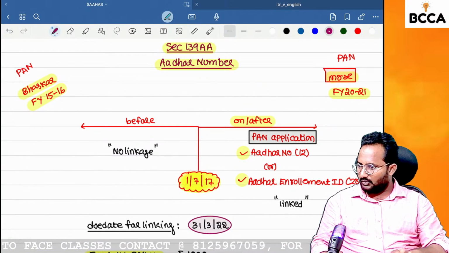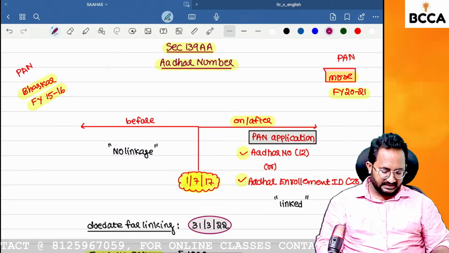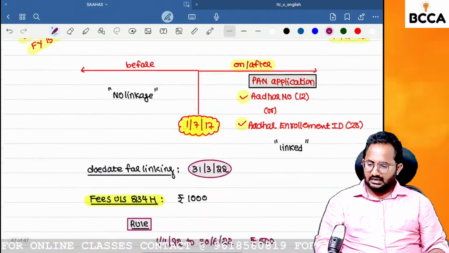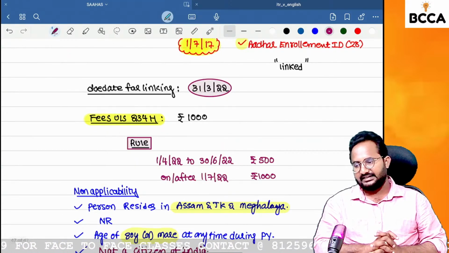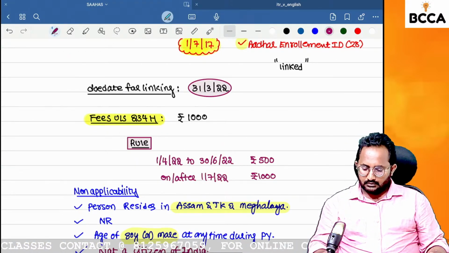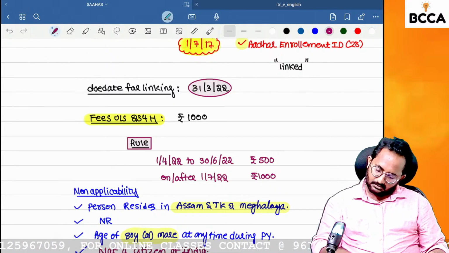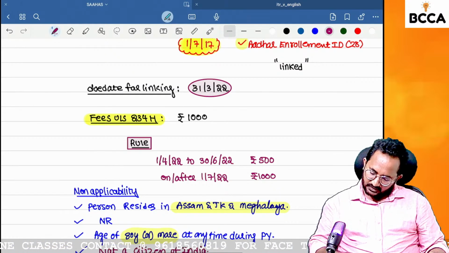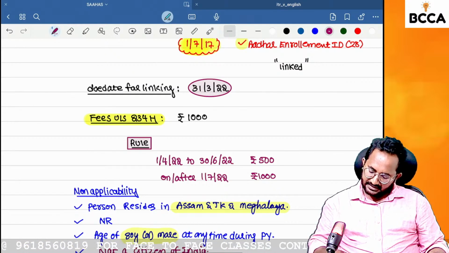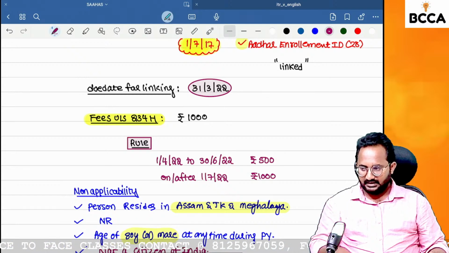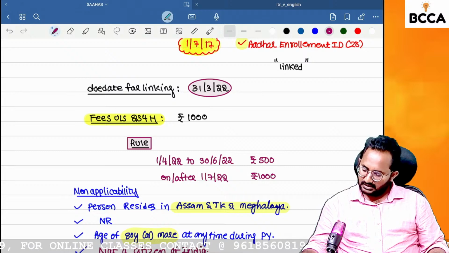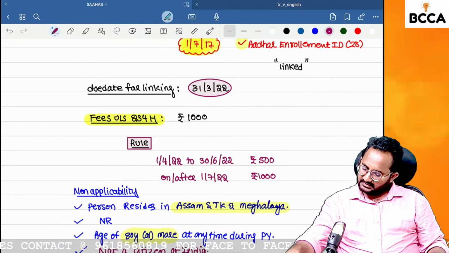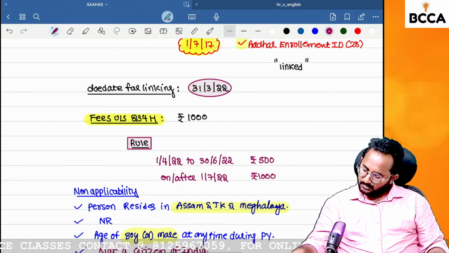We need to close the session, and tomorrow we will start the session at 6:30. Mostly we can complete the return of income in the next session, and we are going to start the income tax authorities chapter. Don't miss tomorrow's session, because after completion of the return of income I need to start the next chapter, income tax authorities. Tomorrow we will also discuss the workbook questions from the return of income in the classroom itself.